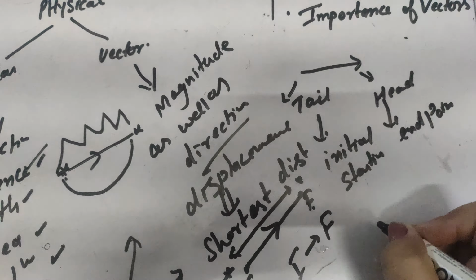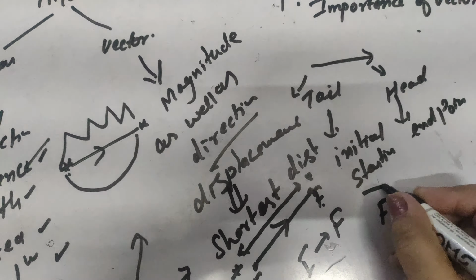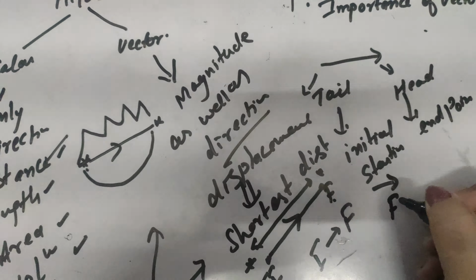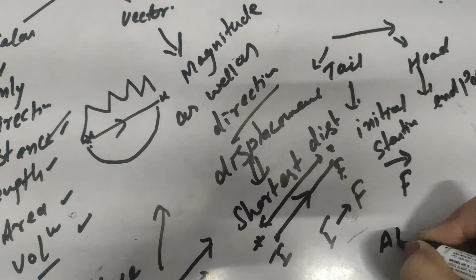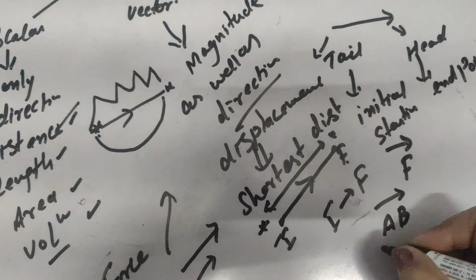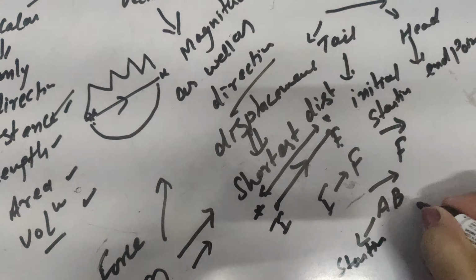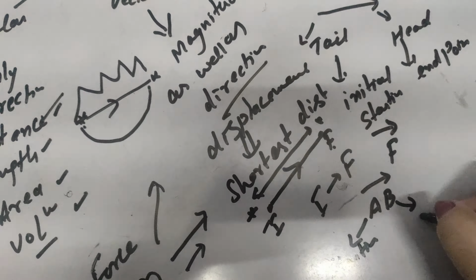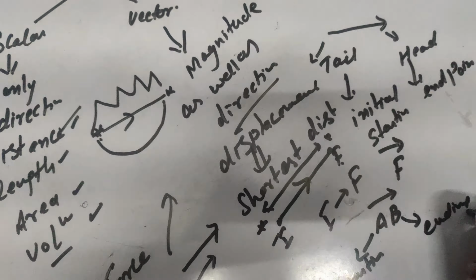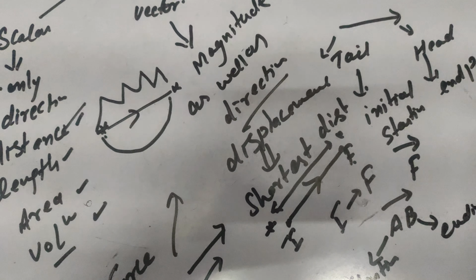So if I represent force, it will be represented by this arrowhead. And if I write the displacement AB, A denotes its starting point and B denotes its ending point. This is how we represent a vector quantity.